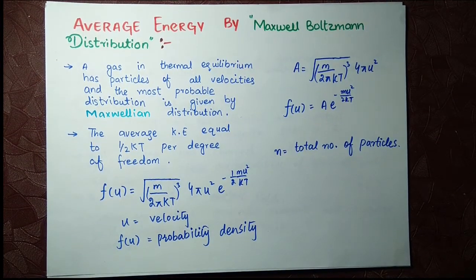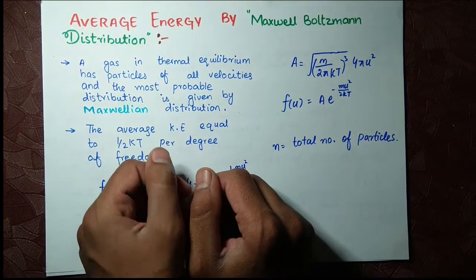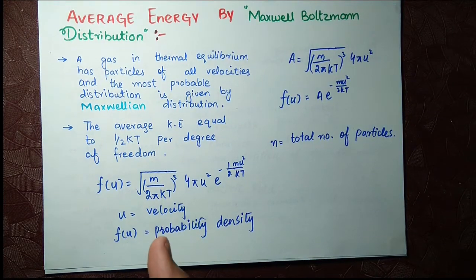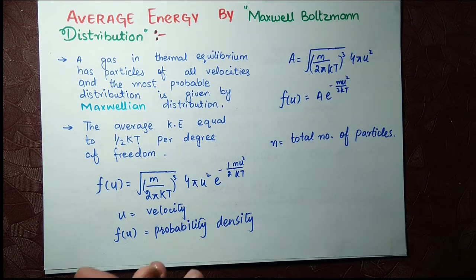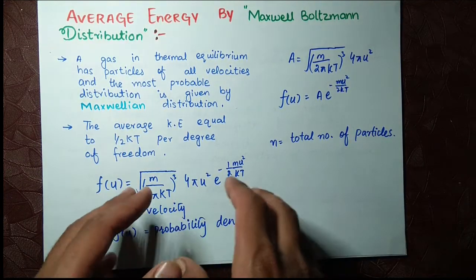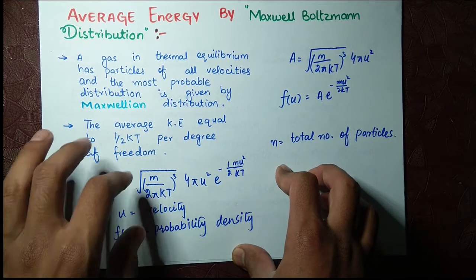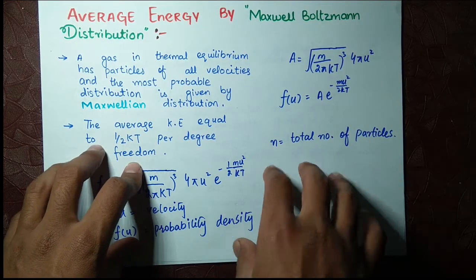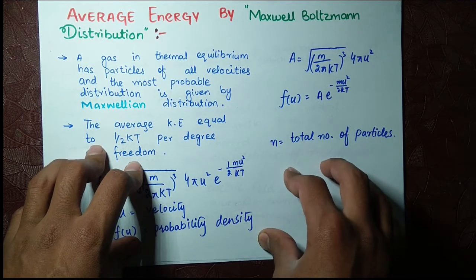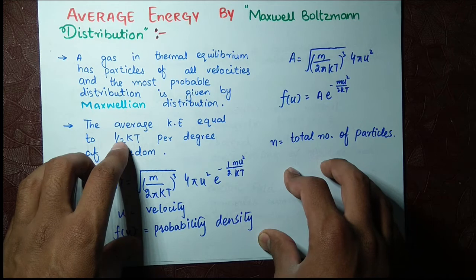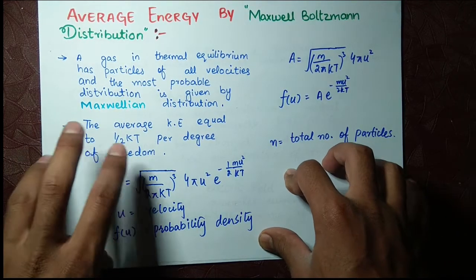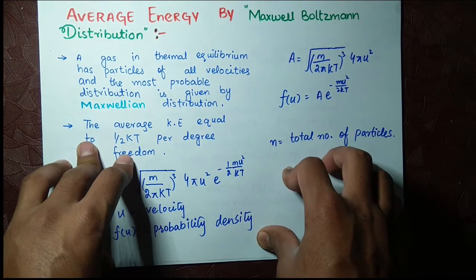So today, you can see on your screen, we are going to calculate the average energy by the Maxwell-Boltzmann distribution. And why do we need the Maxwell-Boltzmann distribution? What is the Maxwell-Boltzmann distribution? Today we will discuss these topics and try to calculate the average energy, which is equal to half kT per degree of freedom, the average kinetic energy. So let's proceed with our lecture.